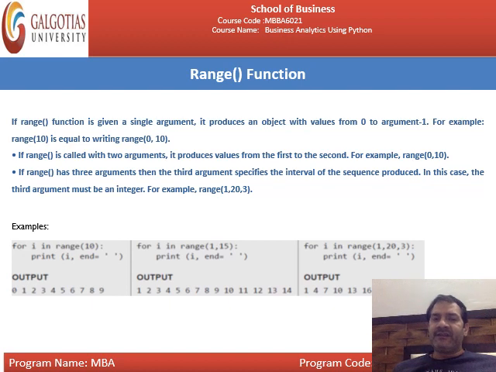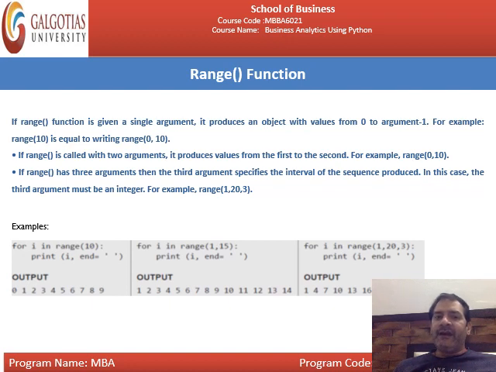Next, again, these are the examples of the range function. You can simply leave this theory part and read it on your own. Just see over here. For i in range 10, print i and a blank space. Corresponding to this block, the output will be: i in range up to 10, it will start from 0 and end with 9, because the last number is not included. The output will be 0 to 9.